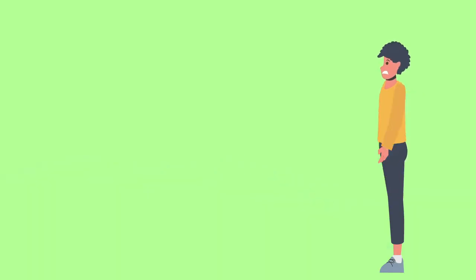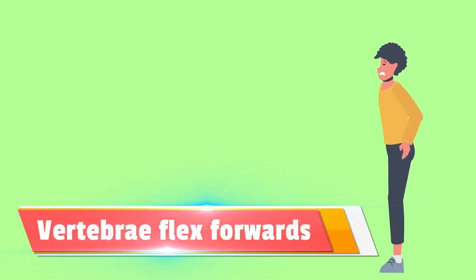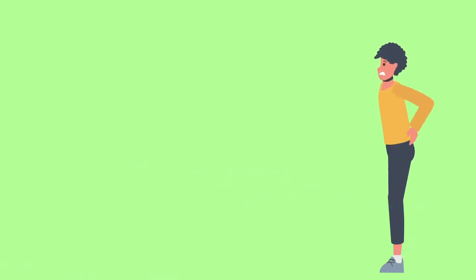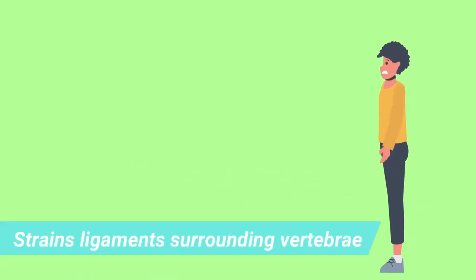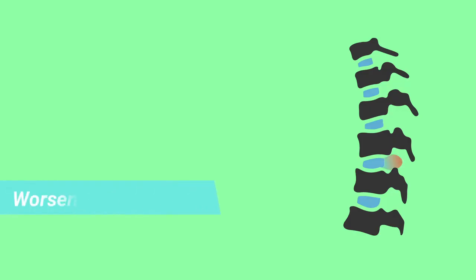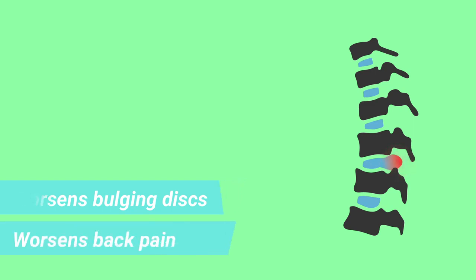Joints adjacent to this move in what is called a coupled fashion. So when the pelvis tilts back, the vertebrae in your lower back flex forward, and this can strain the ligaments that surround your vertebrae and also make bulging discs in your back worse. So it can worsen your pain.